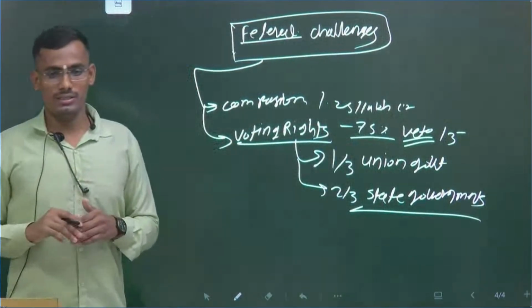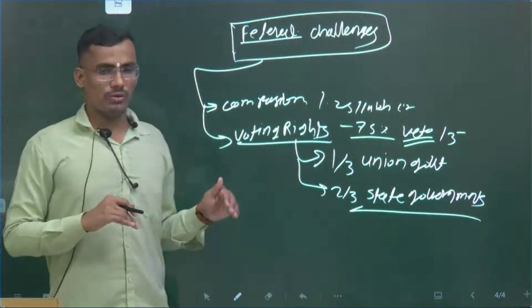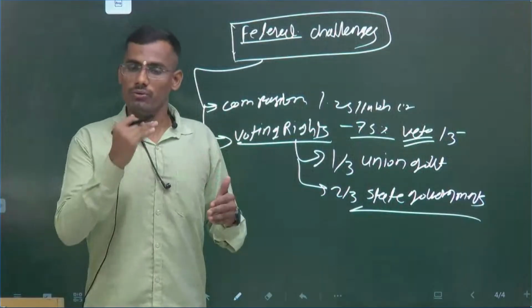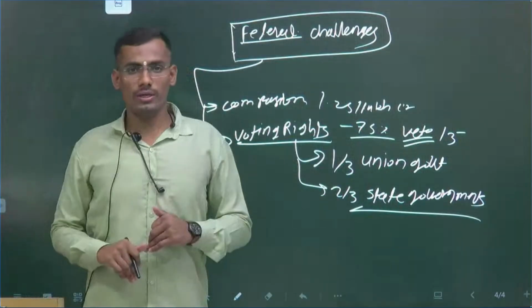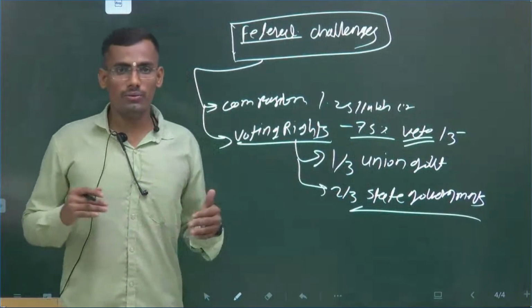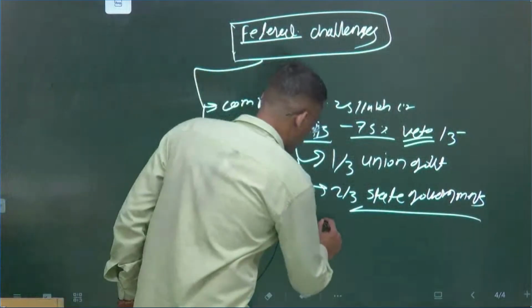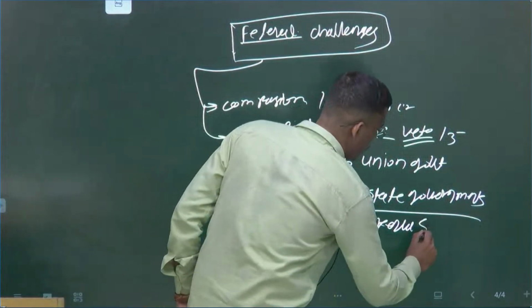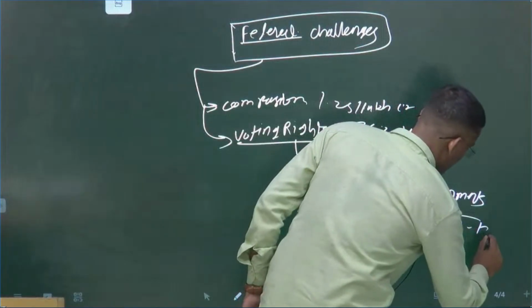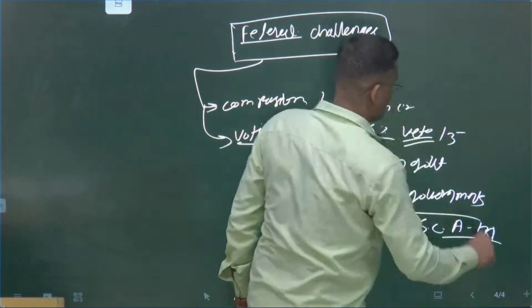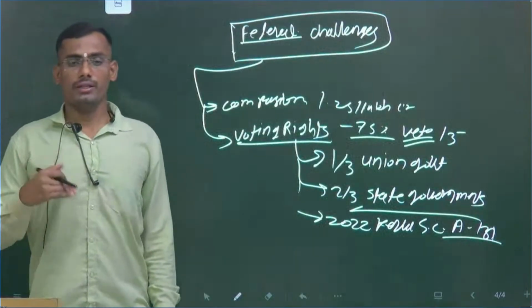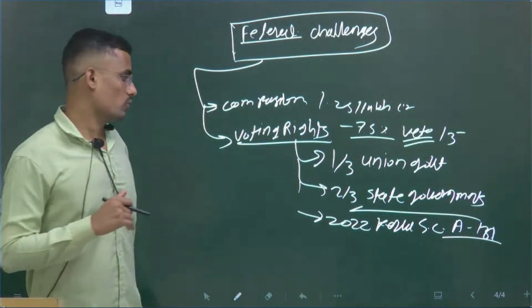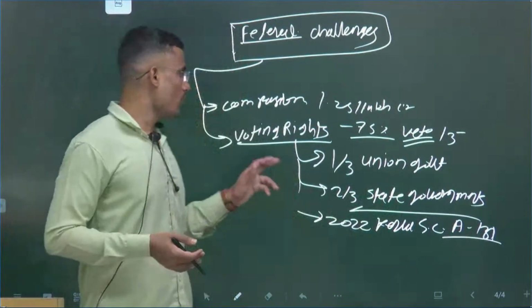But the important thing is, what is important? Most of the states are ruled by the party which is ruling at the union level, the center level. So what issue will arise? Those who are in the opposition will raise the issue. The same happened in 2022. The Kerala government approached the Supreme Court under Article 131 because the union government was not paying dues to state governments, particularly Kerala and Tamil Nadu. So they approached under this. The issue will arise.